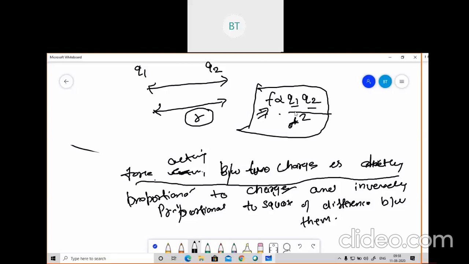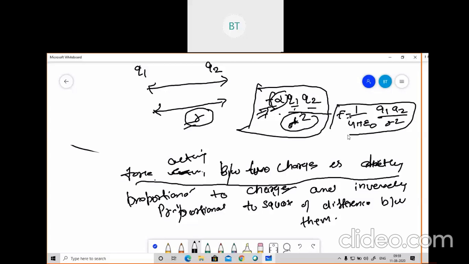What is written there is that two charges, Q1 and Q2, are separated by a distance R. Both Q1 and Q2 are directly proportional to the force, and the square of R is inversely proportional to the force. That is what Coulomb's law is. When you open this bracket, directly proportional gives F equals 1 by 4 pi epsilon naught, Q1 Q2 by R square. That is Coulomb's law.